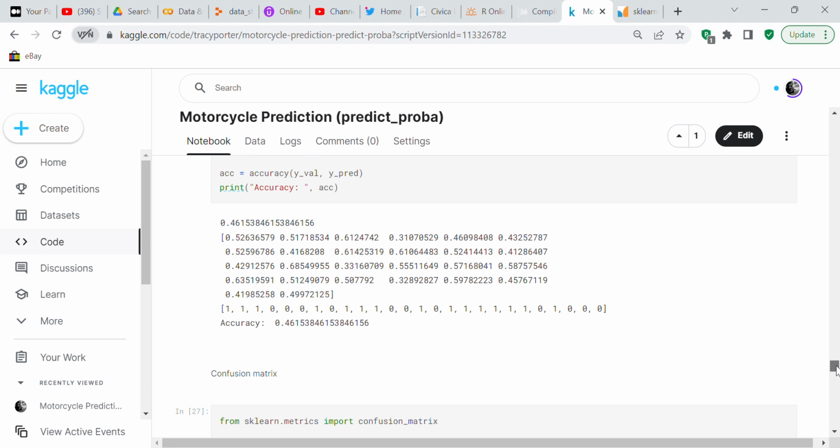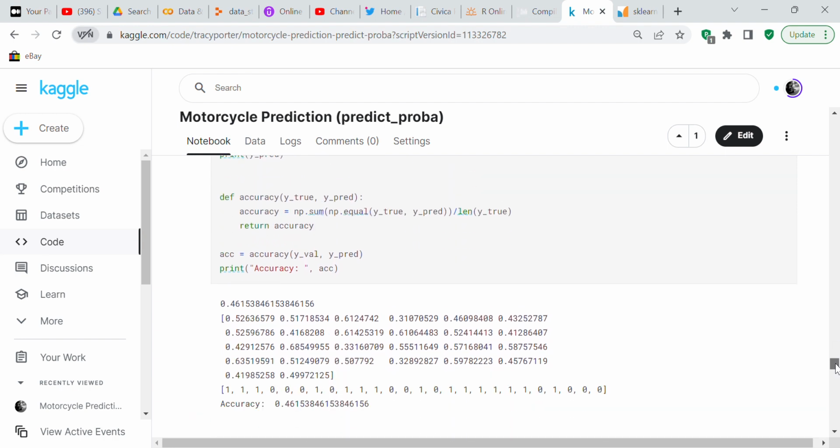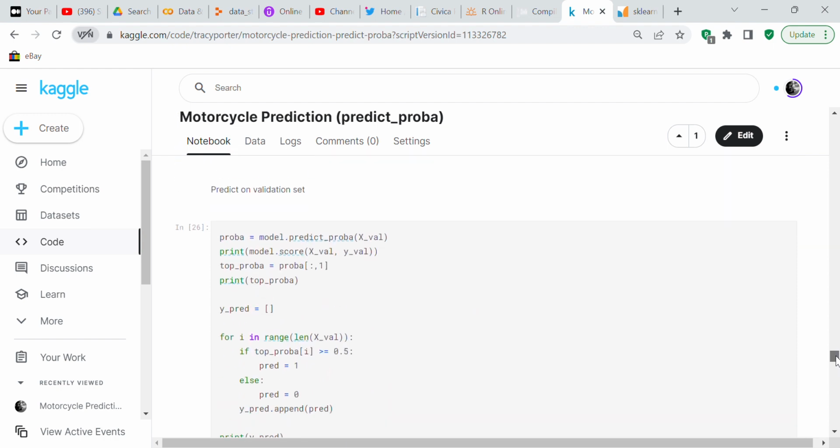So you can see we printed ypred right here, and you can check the accuracy of it. Accuracy equals accuracy, yval, ypred, print accuracy, and it's 46%. So you've got accuracy on the ypred, and you've got accuracy in both instances.